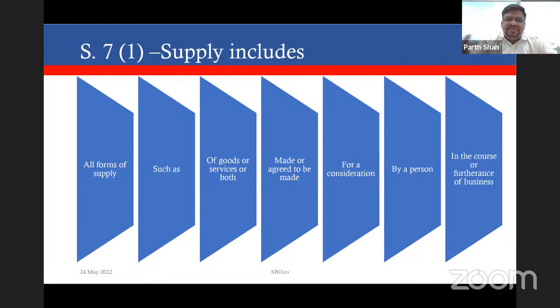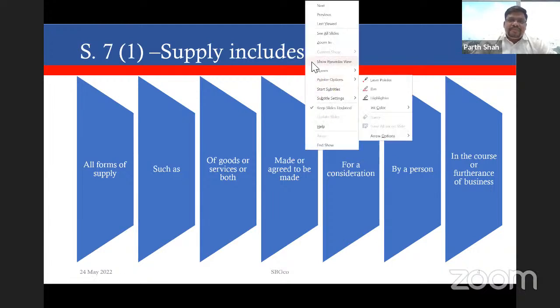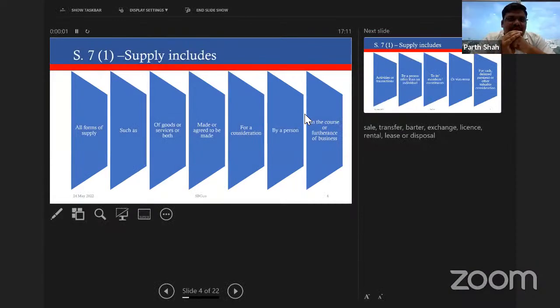So we will find that there are again some sub-points coming here.